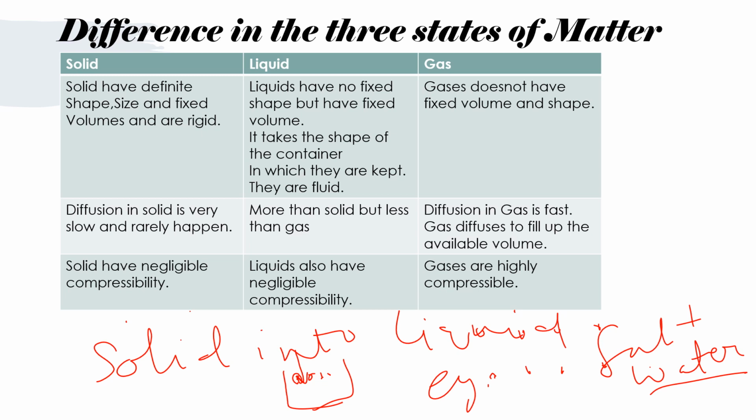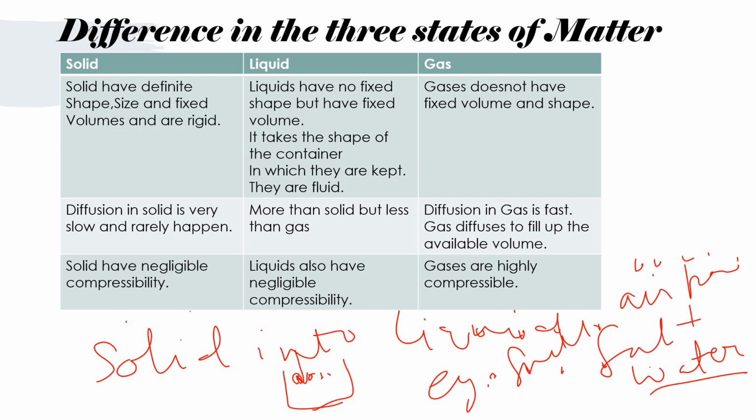In gases there is lots of space. So diffusion of gases is very fast. As you can see in the kitchen, when there is something cooking, you can smell it from a long distance. Why? Because the aroma of the food diffuses into the air particles surrounding it and it reaches your nostrils. So diffusion of gas into gases is very high.